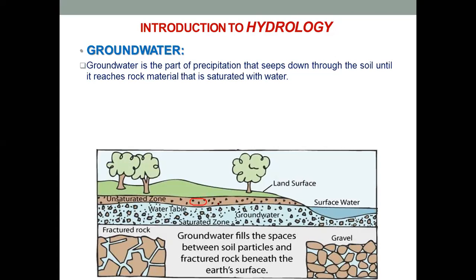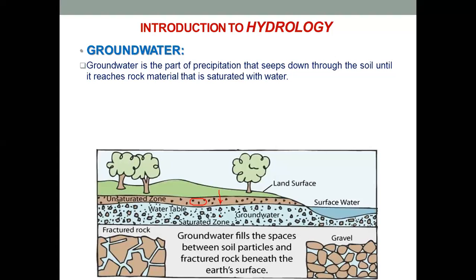Now as this zone contains permeable soil, the water which gets infiltrated into the soil will travel downwards. Now how the water travels downwards, you have studied that in soil mechanics. Okay, I hope you remember that. And below the unsaturated zone there is a zone which contains just rock materials.